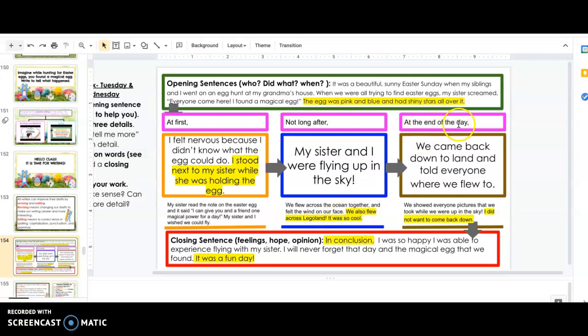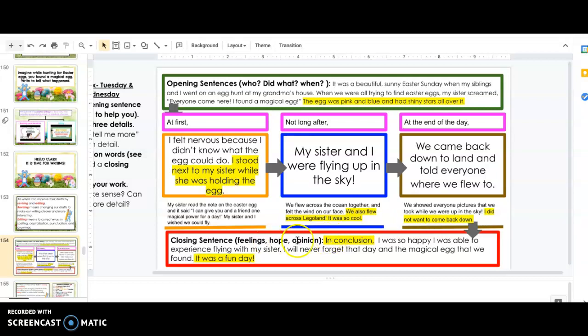My third transition word, at the end of the day, my third detail, we came back down to land and told everyone where we flew to. And my third tell me more, and you can see where I added more detail. We showed everyone pictures that we took while we were up in the sky. I did not want to come back down.